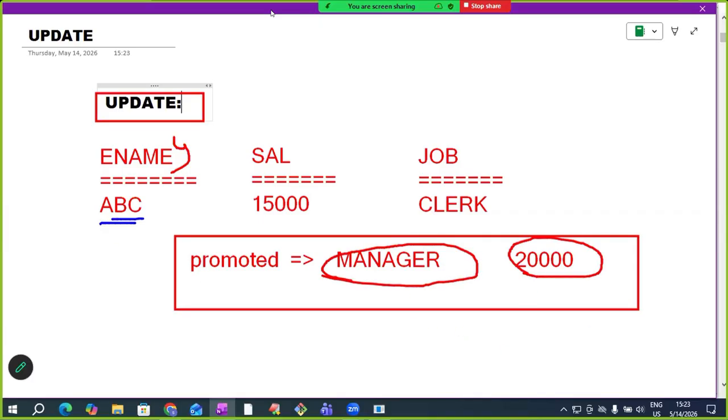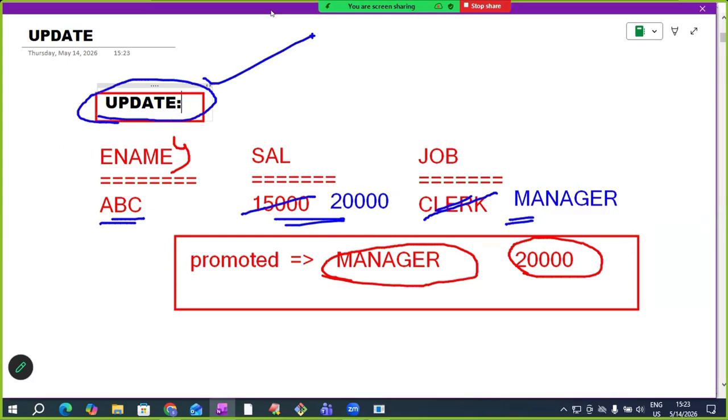Now we need to modify the data. The ABC employee is not a clerk now. He is promoted, and now he is a manager. So the clerk value is modified as manager, and this 15,000 is modified as 20,000. To modify table data like this, which command do we have to use? Update. This is the purpose. If our requirement is modifying table data, use update.